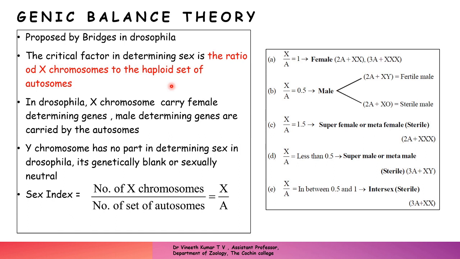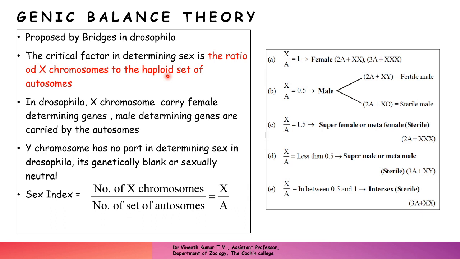Okay, so that is how you determine this particular ratio, or this particular haploid set. Here it should be given as haploid set of autosomes, so please don't take this as a mistake. It is the number of sets of autosomes, and the set of autosomes is the haploid set, not the complete set of autosomes. And that is the ratio that determines whether a Drosophila fly is a male or a female.